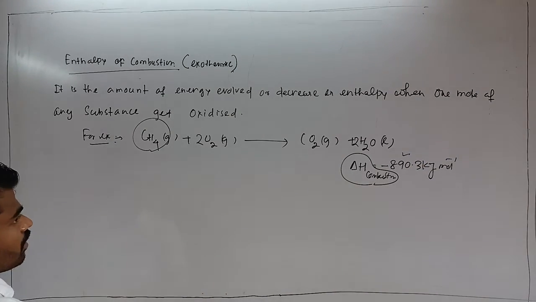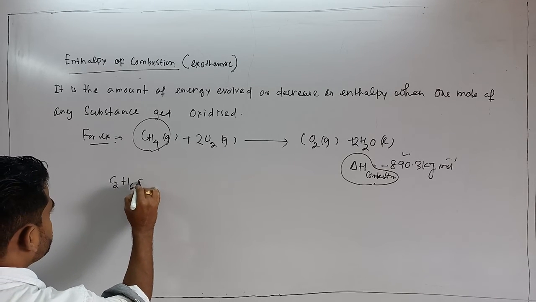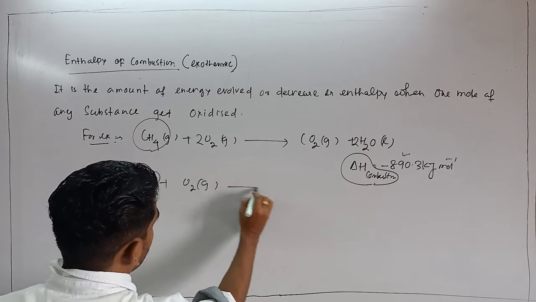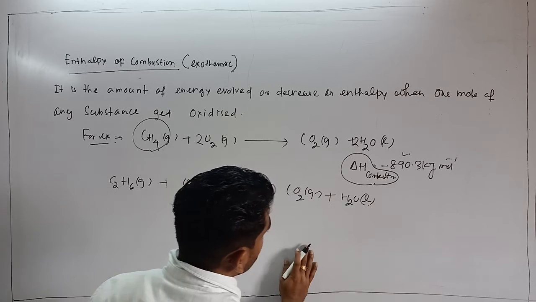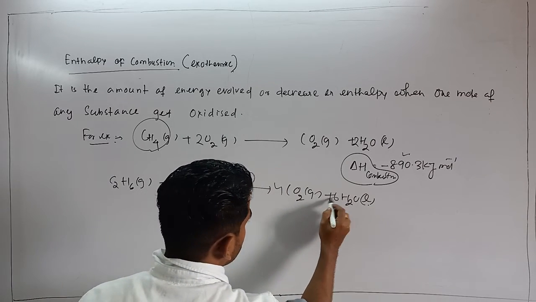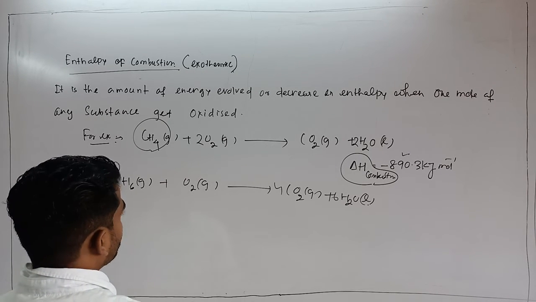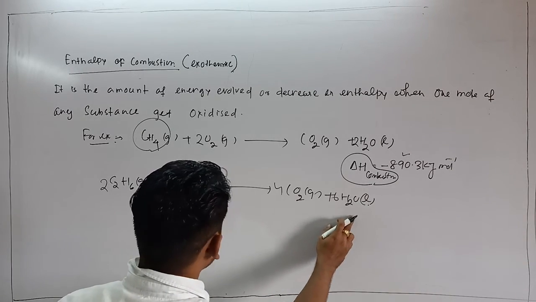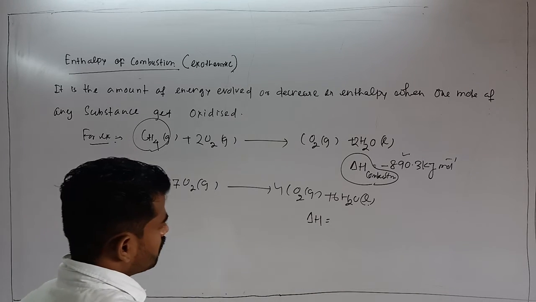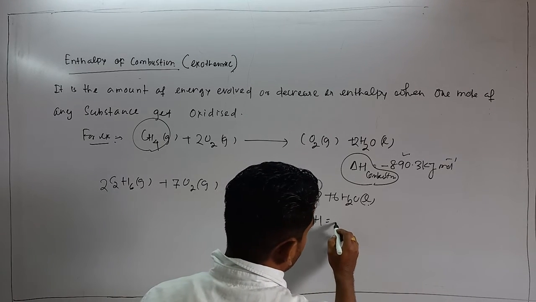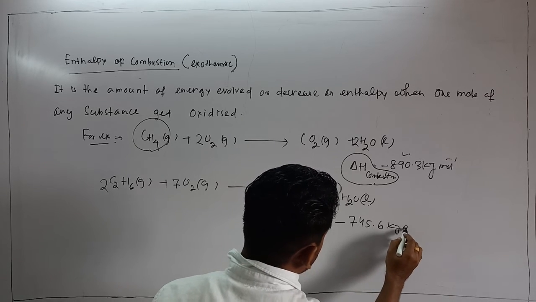Another example, if I consider combustion of ethane, let's say, that will be C2H6 plus O2, again it gives you carbon dioxide plus water. Okay, so if you balance it, 4 carbons are there, so you can say 2 over here, and number of oxygen atoms 8, 6, 14, so that will be 7. So here del H is equal to minus 745.6 kilojoule per mole.